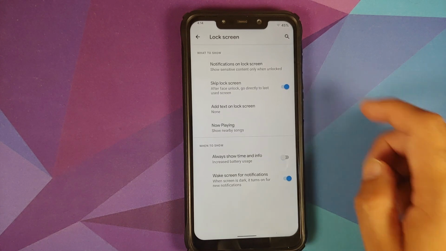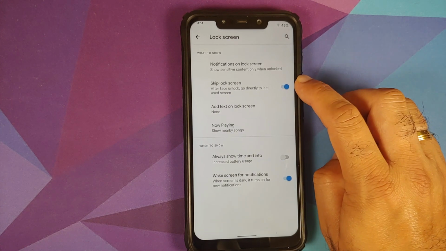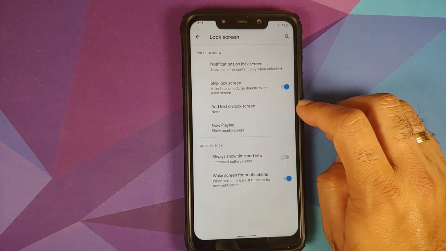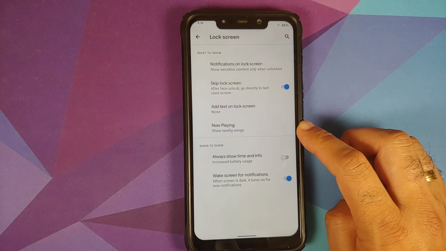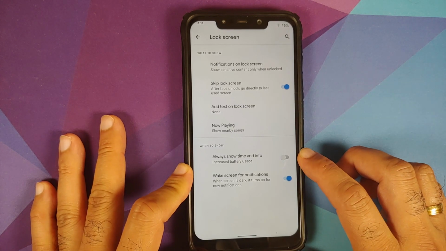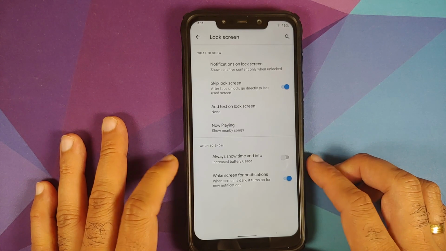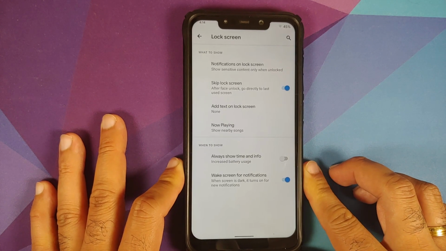Then going to lock screen, you can configure the notifications. After face unlock, you want to skip the lock screen, you have a toggle for that. You can add text on the lock screen, now playing is broken. In case you want to enable always on display, you have a toggle for that as well. Do note, AOD will result in extra battery drain.